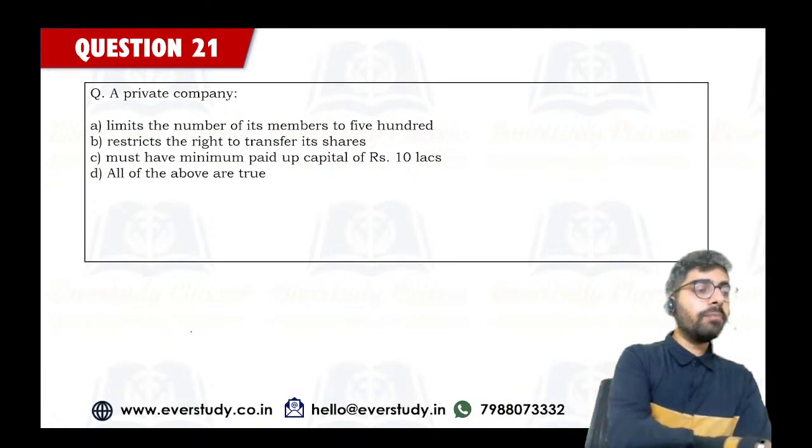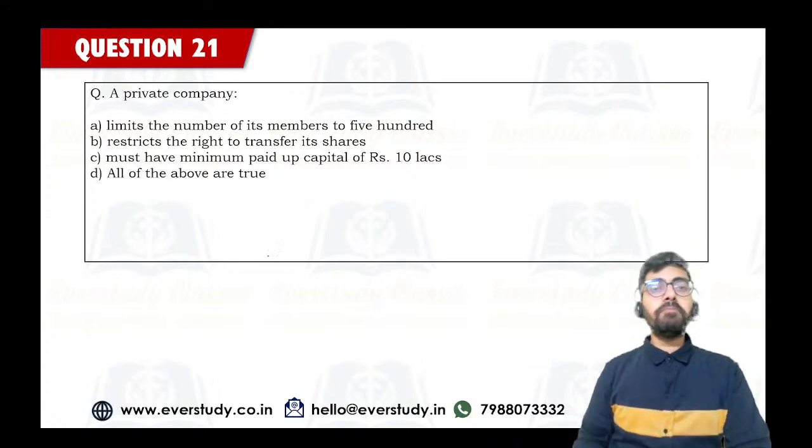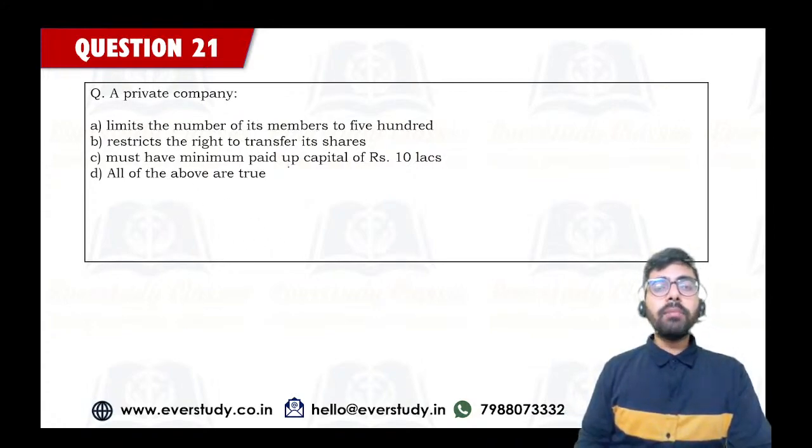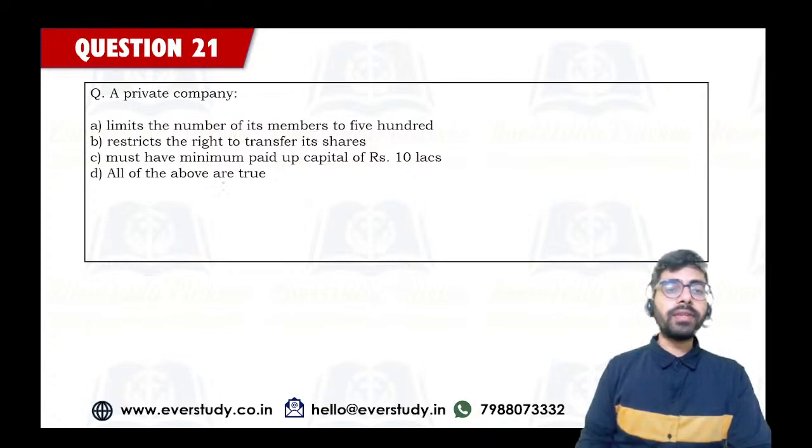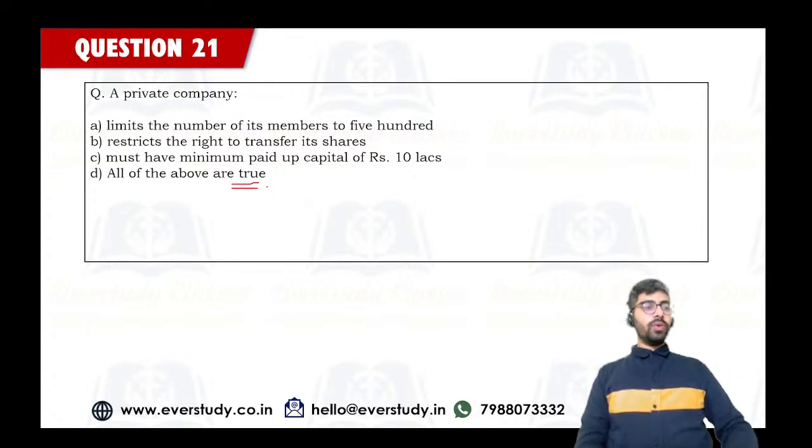A private company, options are: limits the number of its members to 500, restricts the right to transfer its shares, must have minimum paid up capital of rupees 10 lakh. All of the above are true. So you guys have to answer this one.